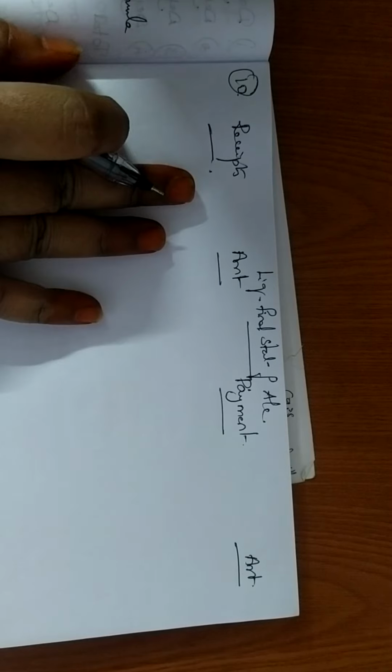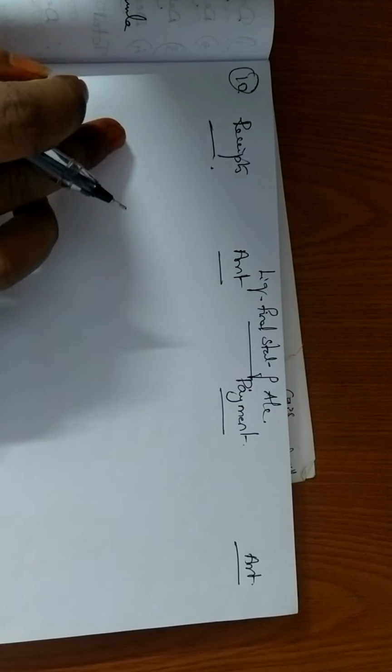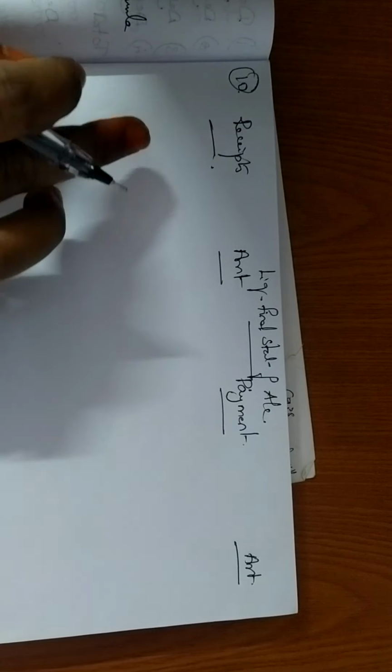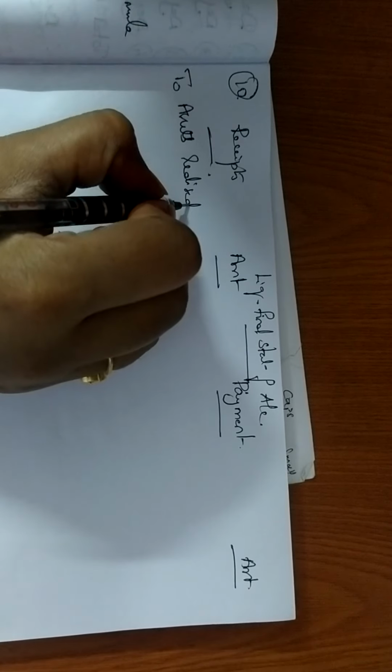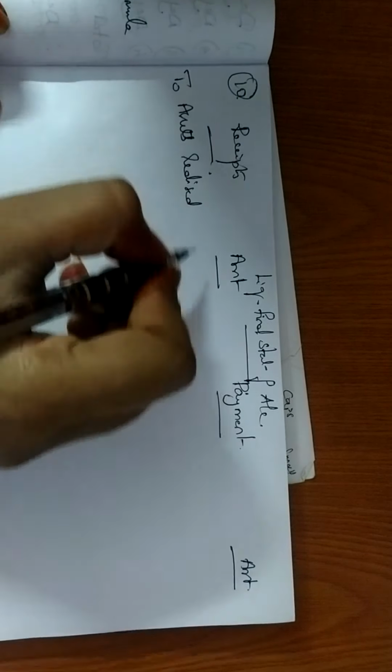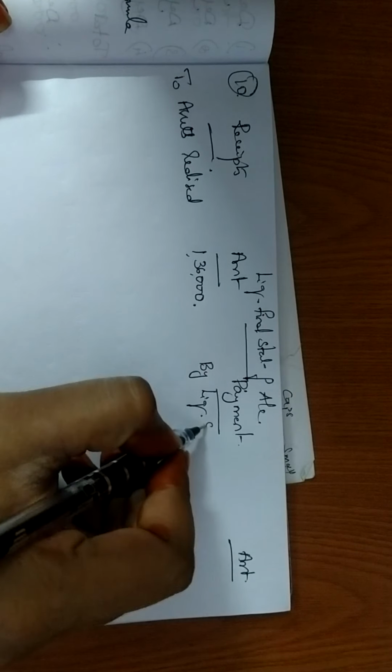There is no cash in hand, cash at bank, so I'm not writing it. Then we write the surplus from secured creditors. Since you don't have surplus from secured creditors also, I'm writing assets realized. Two assets realized, they have given 1,36,000.